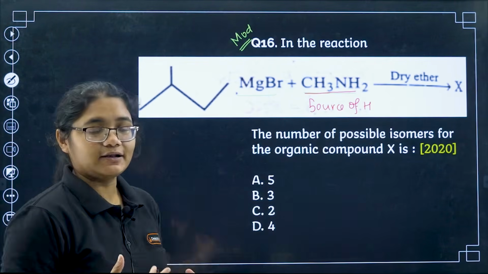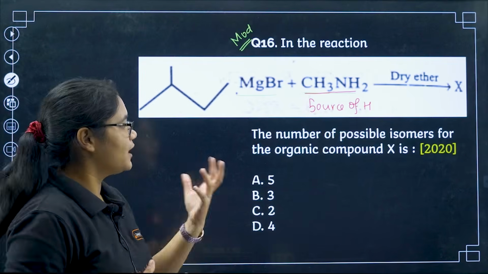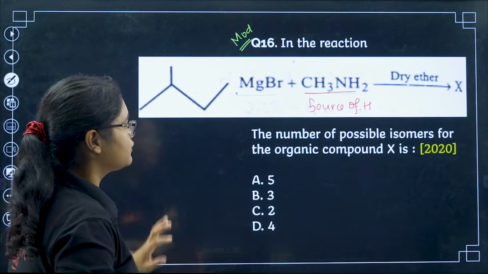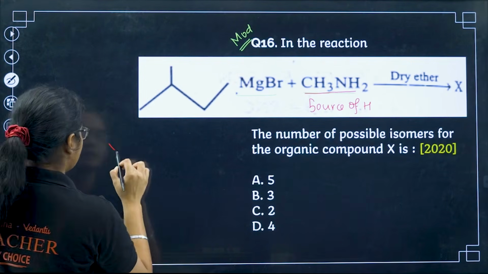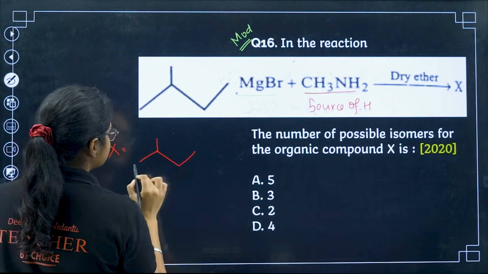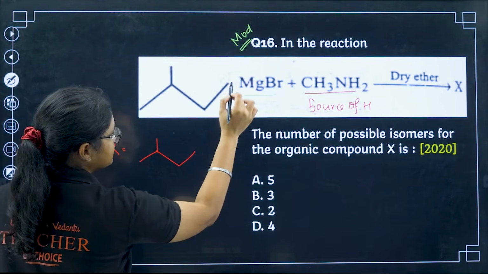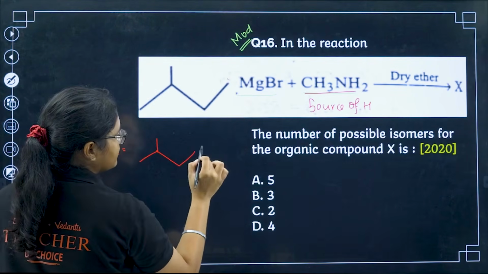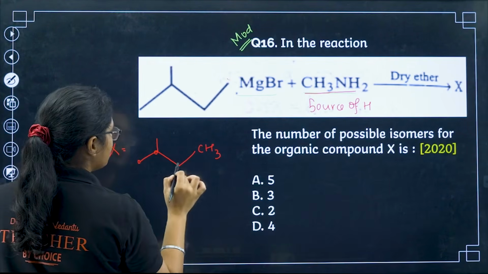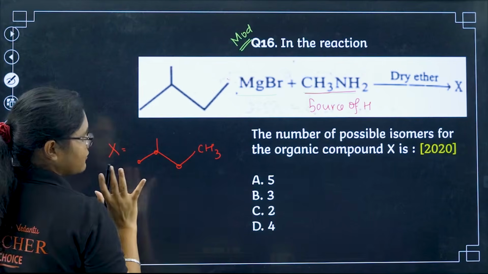So whenever you find H2O, alcohols or amines, what will happen? This H will replace this MgBr. So what will be the product? What will be X for me? X will be equal to, okay, so this is like CH2 was there, MgBr, now this one will become CH3. So I have 1, 2, 3, 4 and 5. So there are 5 carbons.